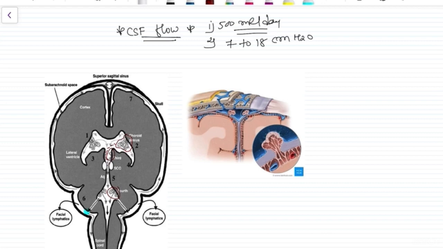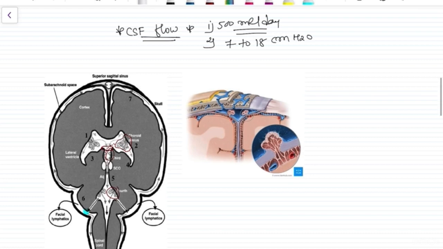From the lateral ventricle, through the foramen called the foramen of Monro, it goes into the third ventricle, and from the third ventricle it goes into the structure called the Sylvian aqueduct, or cerebral aqueduct. From this cerebral aqueduct it goes into the fourth ventricle, and from the fourth ventricle it goes into the central canal of the spinal cord,